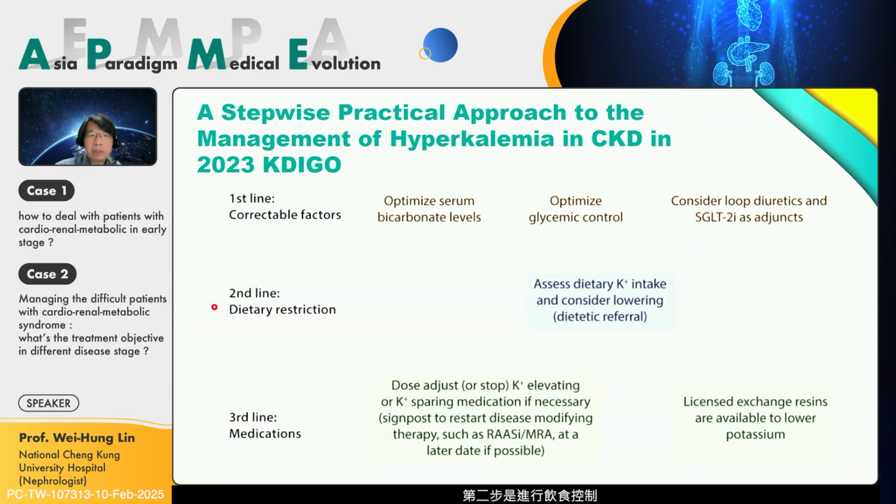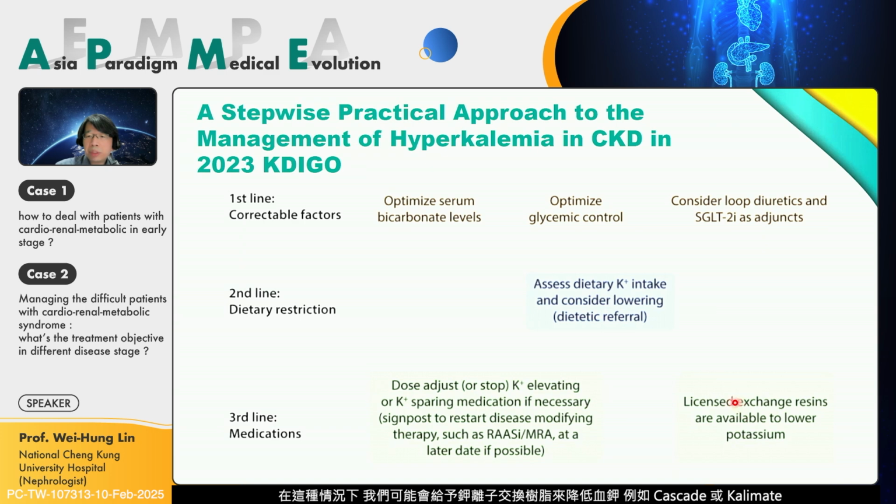The second line is diet restriction. We let the patient know which fruits, vegetables, soups, or juices, and how much, contain potassium, and to avoid too much potassium intake. The third line is to adjust medications, such as RAS inhibitors and MRA, and some other medications that may increase hyperkalemia. And the last step: even in the outpatient department, some patients say they have good diet control and good sugar control, but they still sometimes have hyperkalemia.